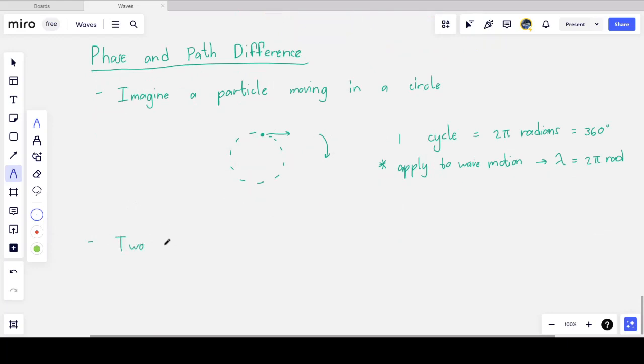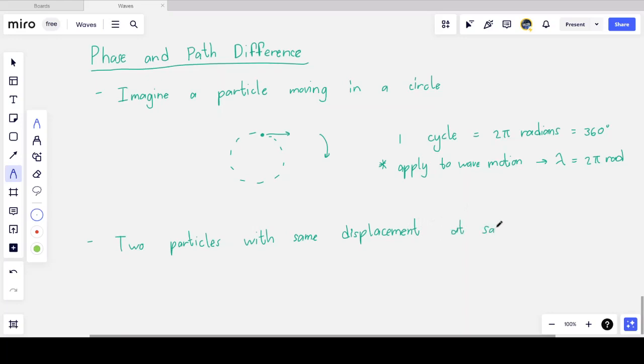Now, any two particles on a wave that have the same displacement at the same time are in phase. We say that the phase difference between these two points in the wave is zero.